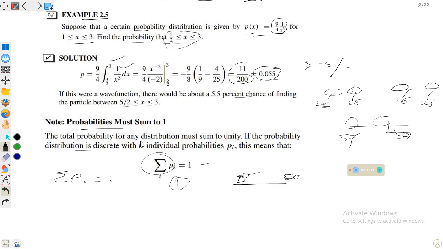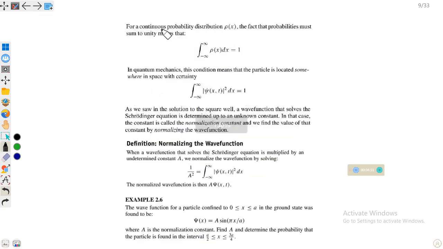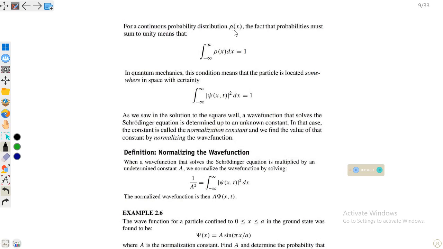If it is not discrete, for a continuous probability distribution rho of x, the probability must sum to 1. So for continuous we use integration in place of summation: the integral from minus infinity to plus infinity of rho of x dx is equal to 1. We integrate this and it should give 1.